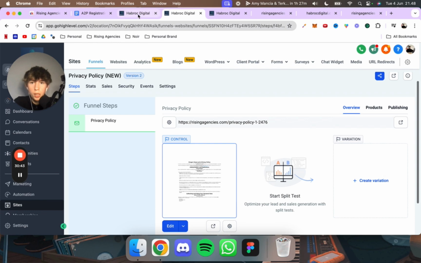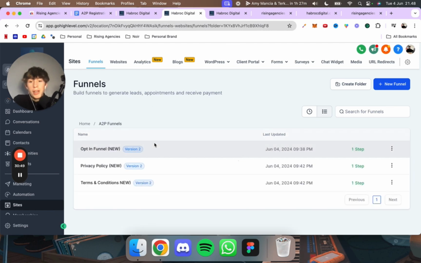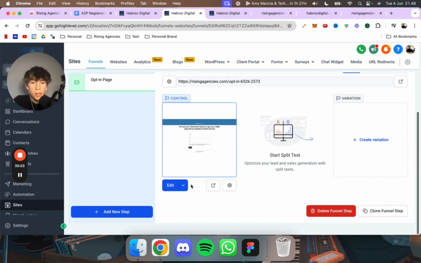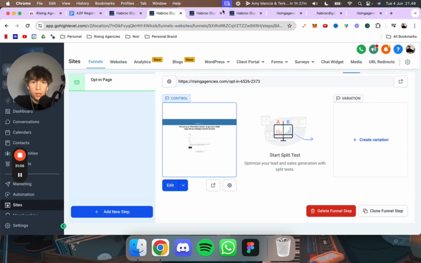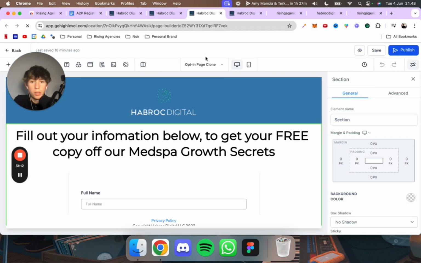So we just want to quickly go into the opt-in form. Let me find it. Of course, this is a bit of a headache, and sometimes it just doesn't work the first time, and today it didn't, which is just good for you guys, because then you don't have to figure everything out yourself, because I went through all of the steps. And then let's see, we want to fix that real quick. We don't want to close that one. We can just click submit now while we fix that. So now you're done actually, but let's just fix the privacy policy problem.